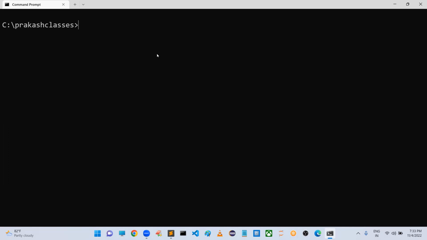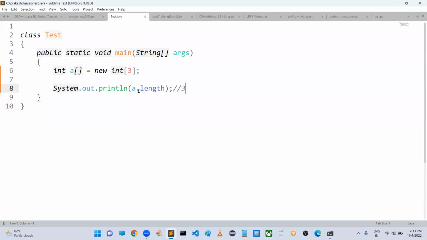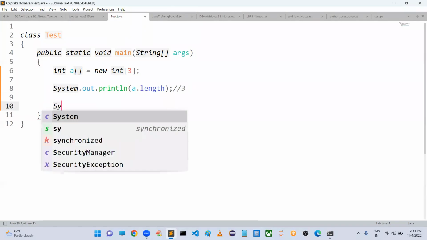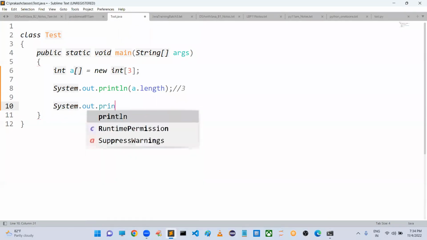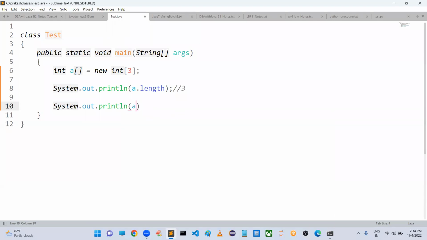Right, sir. So now let us compile this code: javac test.java. So java test, we got 3. Because how many elements are there in this array? 3. Sir, I don't have any initial values. Sir, if you don't have any initial values, when you are trying to access a of 0, what will happen? We will get 0 because initial values are not provided.